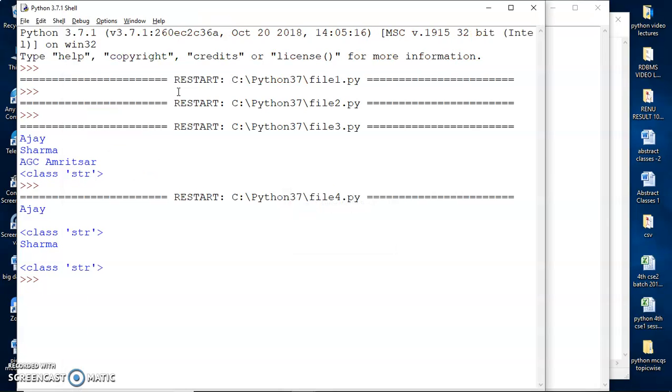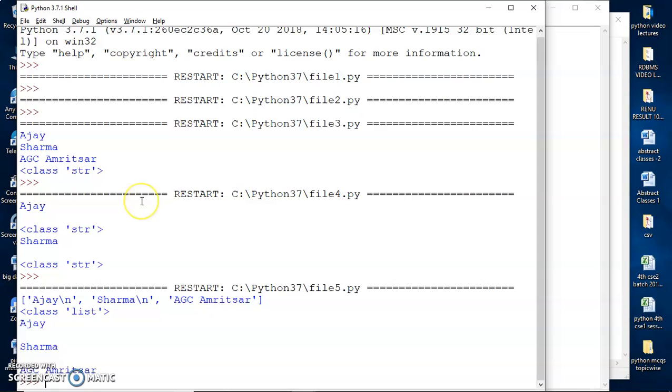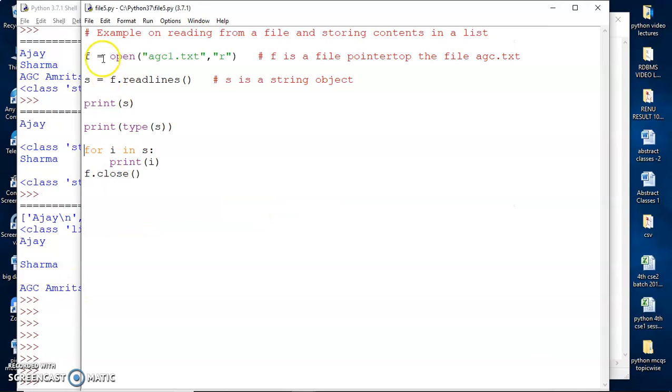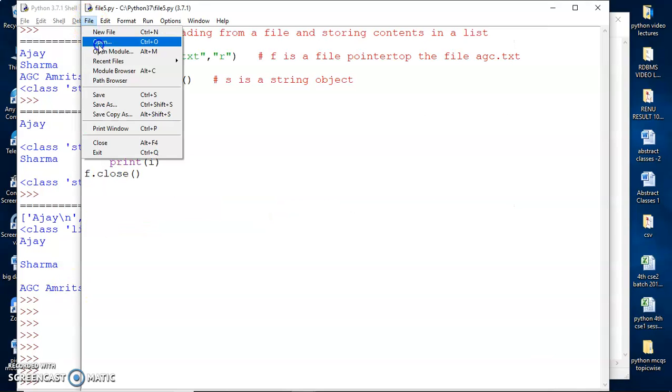Let's run this now. As you can see here, first it has shown s as a list, and then it has shown that the type of s is a list, and then it has read from s. You can see the blank lines here. In a list, these blank lines are also read as separate items. That's why the output is having blank lines. Let's now take up another example.